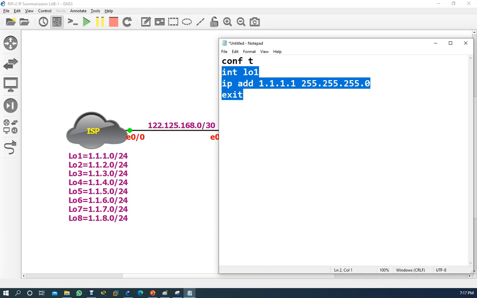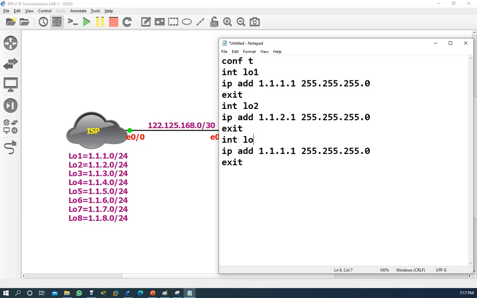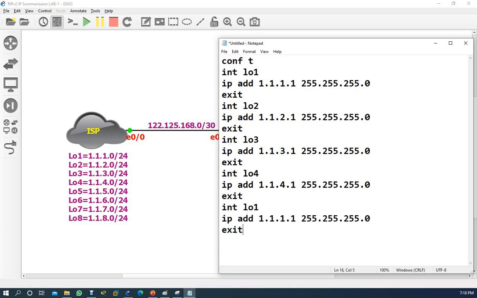Now it's 1.1.1.1, copy. Now come here, paste. Second IP is 2.1 and the loopback is 2. Third IP address for loopback 3 is 3.1. Loopback 4 is 4.1. Loopback 5 is 5.1.